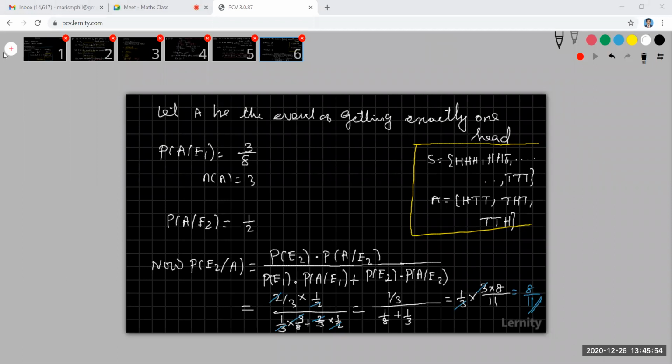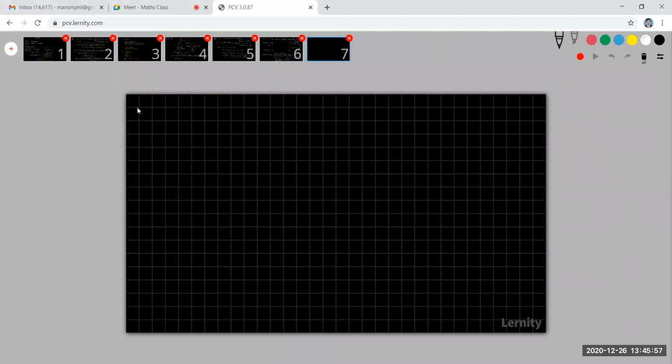Yes. Come to the next problem. Question number 11. Friends, read question number 11. A manufacturer has 3 machine operators: machine A, machine B, and machine C. There are 3 machines. A manufacturer has 3 machine operators A, B, C.